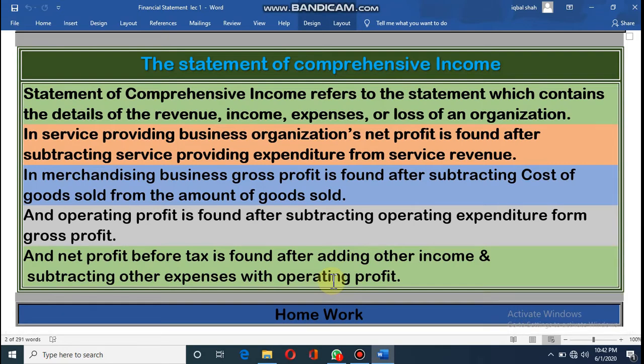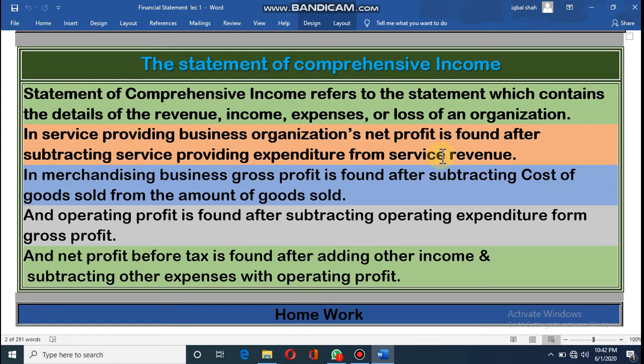Dear student, this comprehensive statement is very important. Again, I would like to discuss. Dear student, look, there are two types of organization: service providing organizations like lawyer, doctor, engineer. Their accounts are service related. On the other hand, those who sell goods, clothes, groceries, fruits, and other commodities, for them we have to do merchandising accounting, and for merchandising, gross profit is another step.